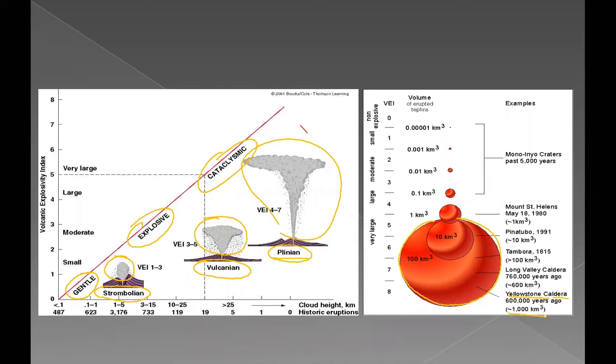That means a huge amount of ash came out from that volcanism. Just imagine. Nowadays very little ash comes out from the volcano, but at that time when it erupted, a huge amount of ash came out. So it depends on what type of eruption it is. In a Strombolian eruption, very little ash comes out compared to Vulcanian or Plinian.